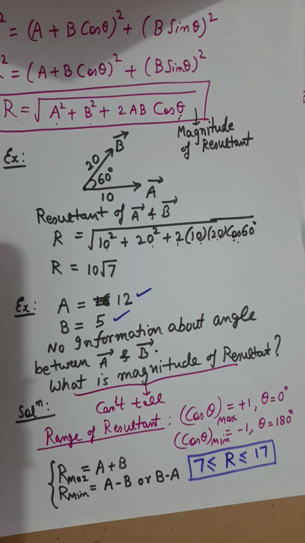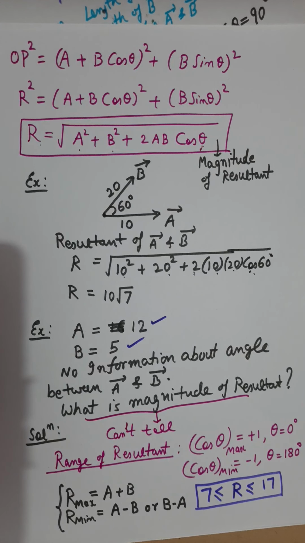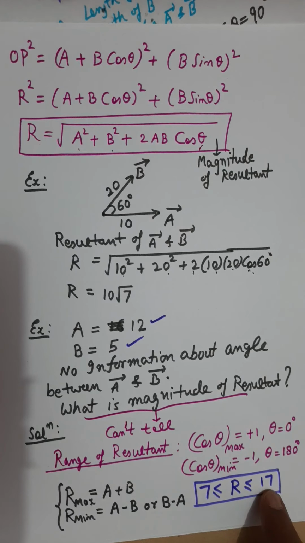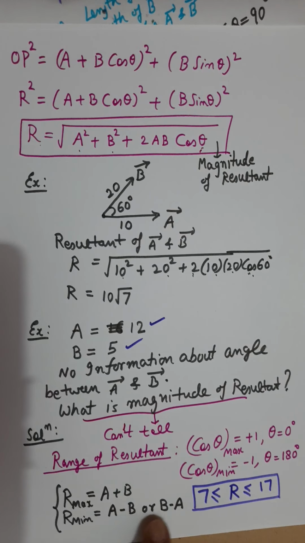So now listen to the final statement. In order to tell the magnitude of resultant of two vectors A and B, you need to know the value of A, the value of B, and the angle between A and B. If any of these three pieces of information is missing, we cannot find the resultant. Second thing, in the absence of the angle between the vectors, we can only tell the highest possible value of resultant and the lowest possible value of resultant, which are A plus B and A minus B or B minus A. This is how the law of parallelogram works.